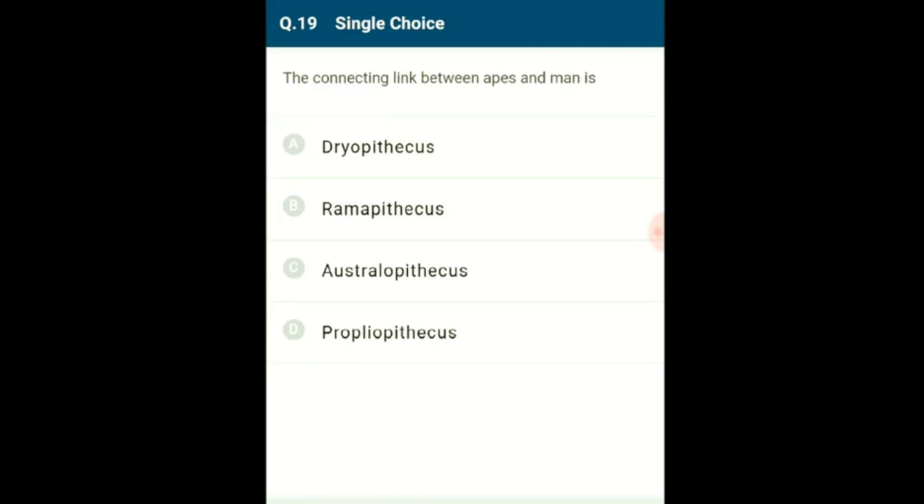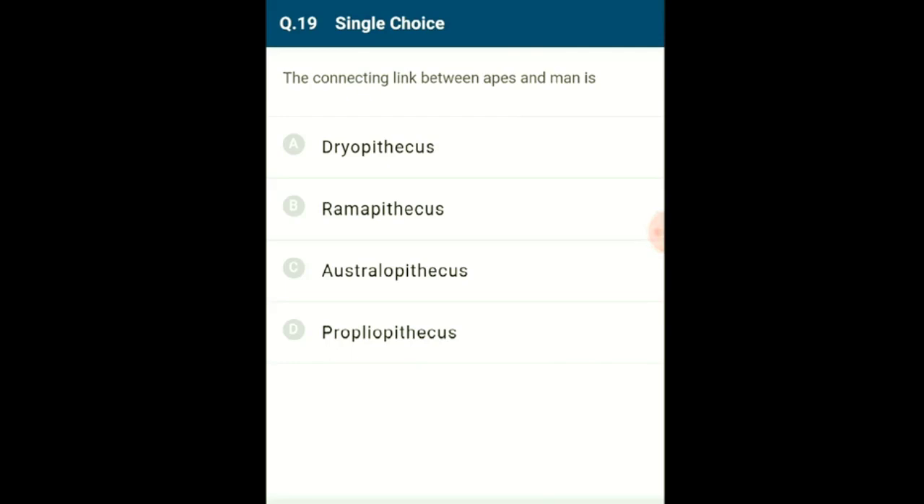Question number 19. The connecting link between apes and man is. Australopithecus had many characters of man as well as apes. Its ape-like characters include cranial capacity of around 600 cc, U-shaped prognathous jaw and larger teeth. Its man-like characters include erect posture and forelimbs shorter than hind limbs. Hence, it is considered as a connecting link between apes and man.